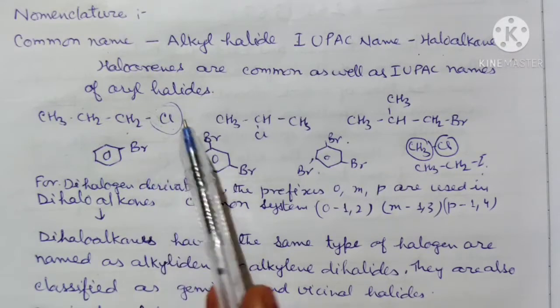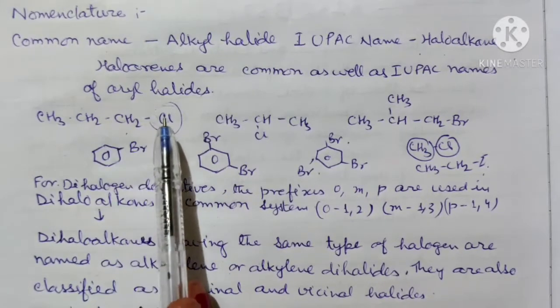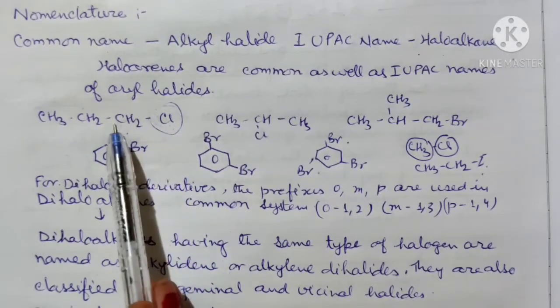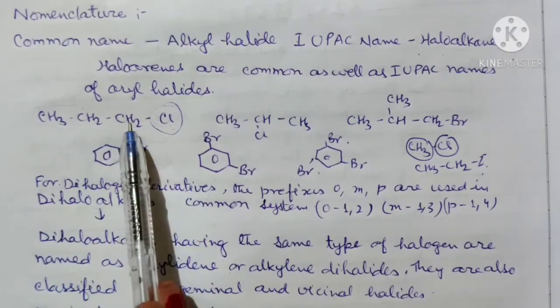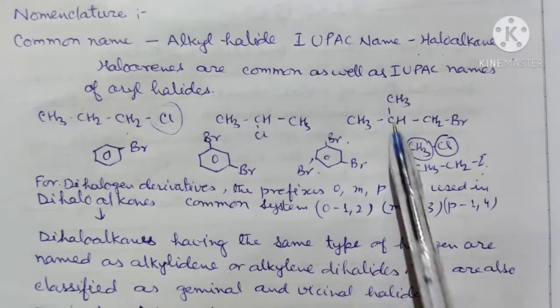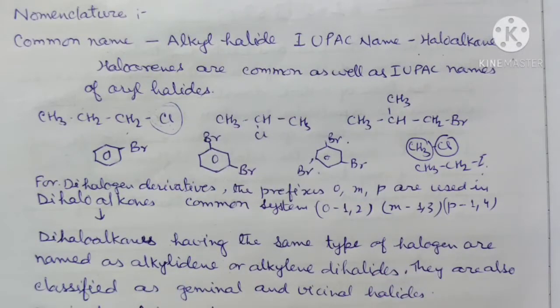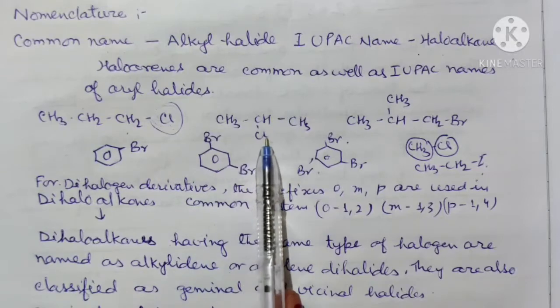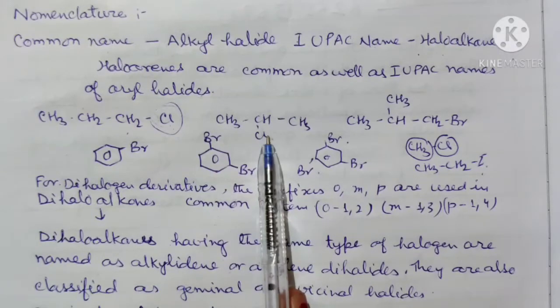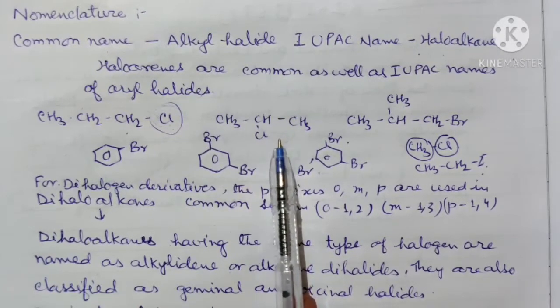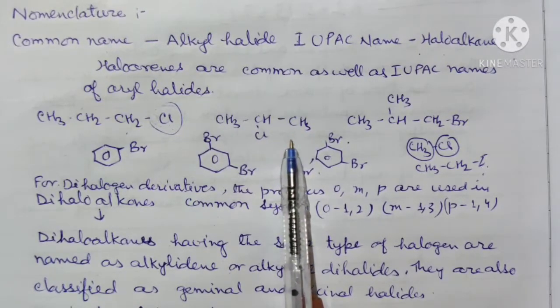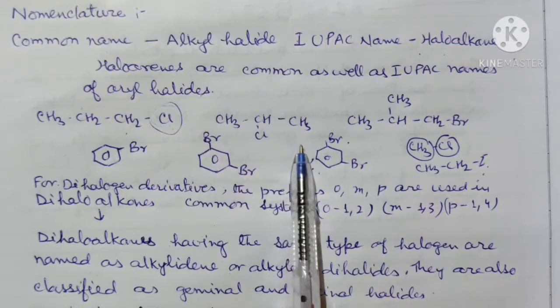So we can say here chloropropane. First we write the name of the halogen atom, then we write the name of the alkane. So for this, the name will be chloropropane. According to the IUPAC system, the name is haloalkane. Sometimes there is a change in the position of the halogen atom. You can see this example. The position of the halogen atom is indicated by placing a numeral before the prefix. This numeral corresponds to the serial number of the carbon atom which carries the halogen atom.